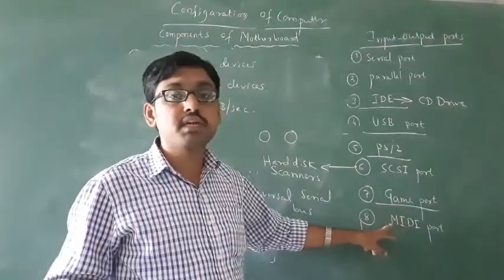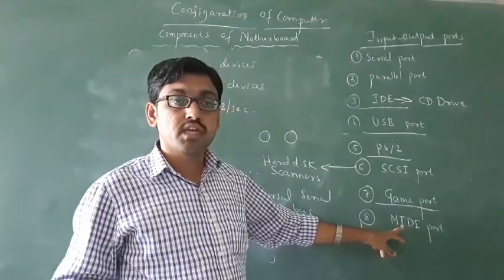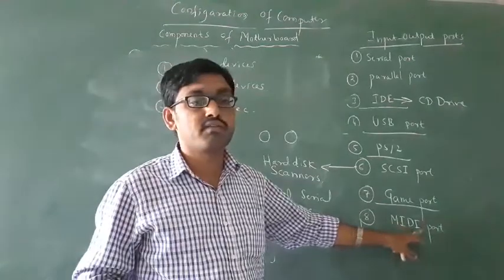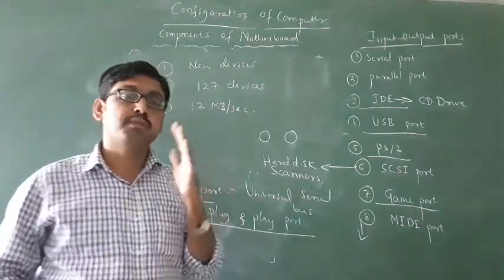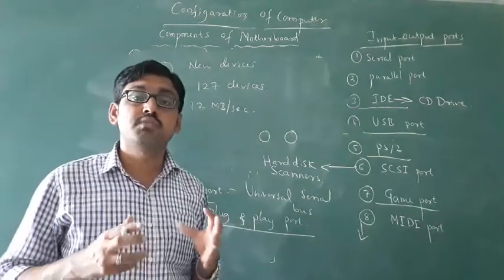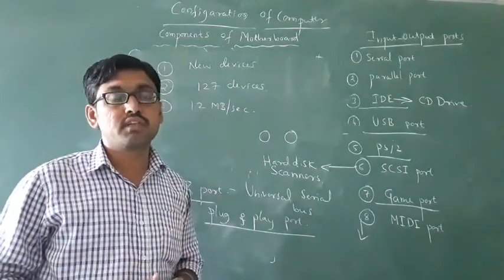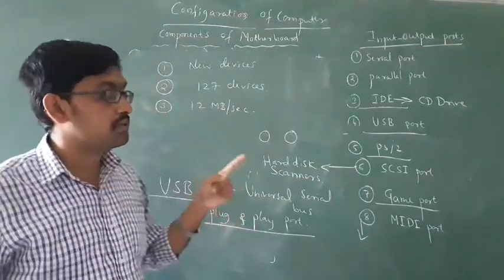MIDI means Musical Instrument Digital Interface. What is the purpose? To connect musical instruments like a guitar. To connect all such musical instruments you have to use this MIDI port.